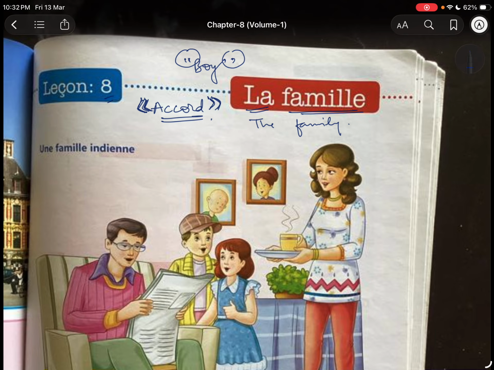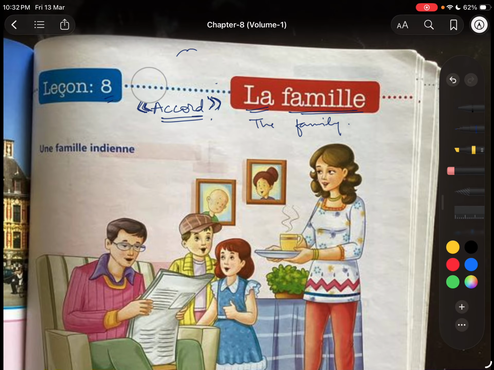That means adjectives do have genders and numbers. An adjective can be masculine or feminine, and if it is masculine, it will have two forms: masculine singular or masculine plural. Same for feminine singular and feminine plural.